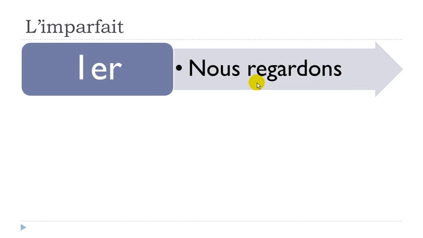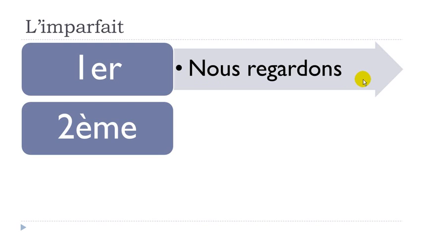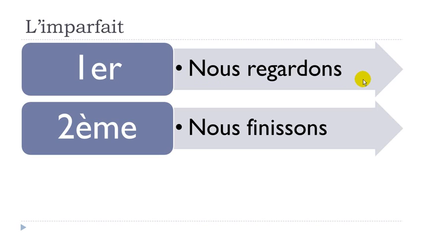You should know the present form of regarder, and it goes like nous regardons, that's the present form. For the second group, I've been taking finir, to finish, to end. Same thing, you will put this nous form at the present: nous finissons.